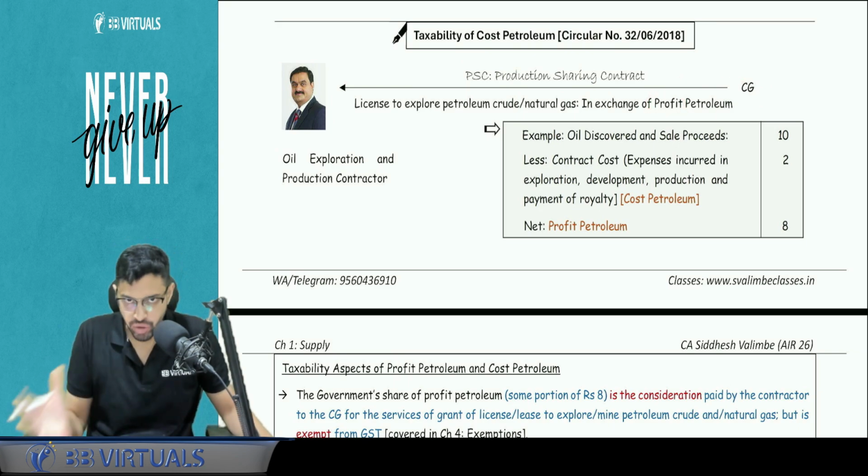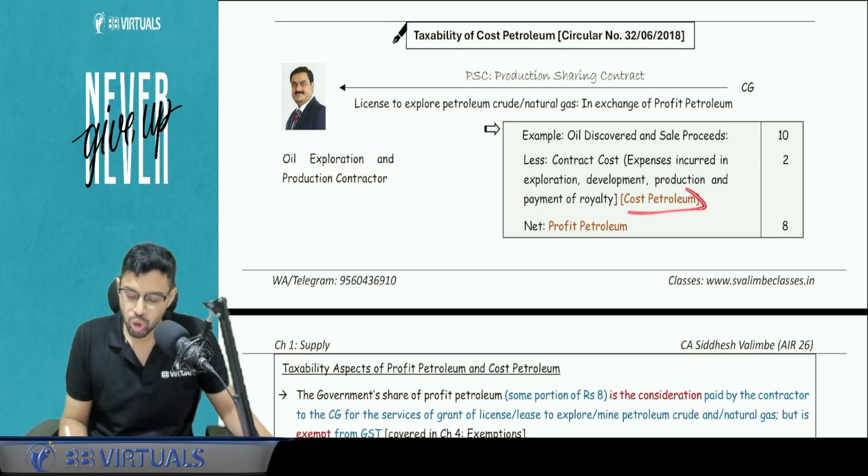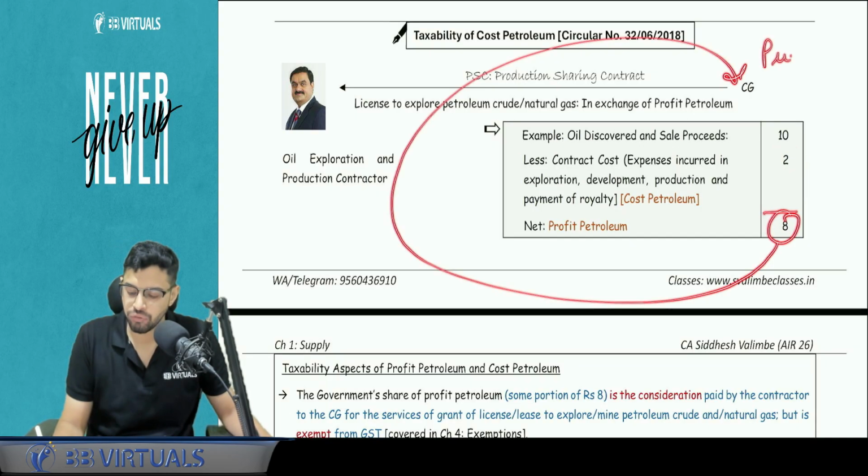Let's say oil was struck, the oil was discovered and the sale proceeds were rupees 10. Out of 10, first of all, the contract cost will be reduced. So whatever expenses Adani incurred will be reduced. It is known as cost petroleum. So 2 rupees cost is reduced, and out of the remaining rupees 8, some amount will go to the government, which is known as profit petroleum.